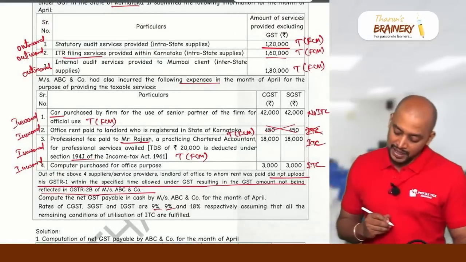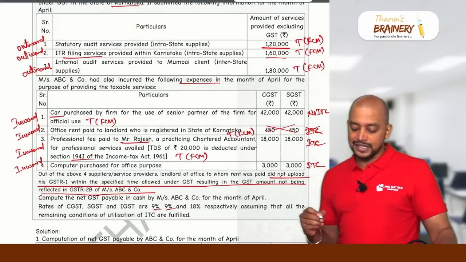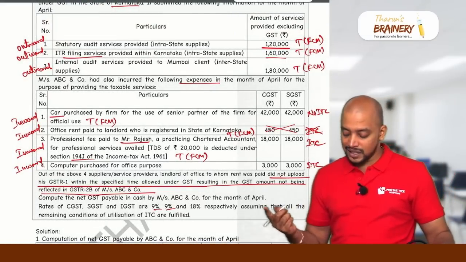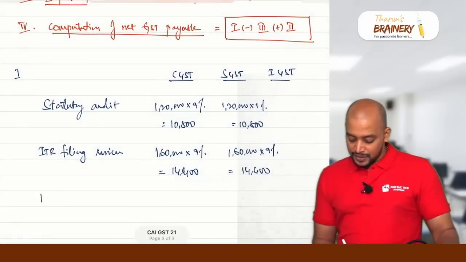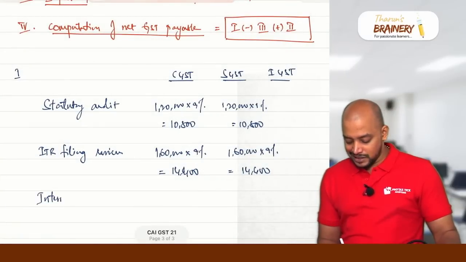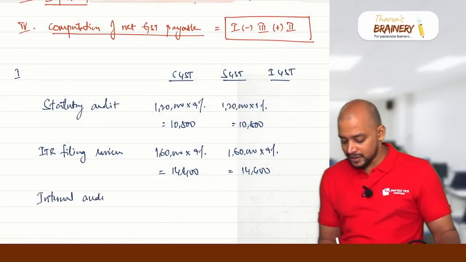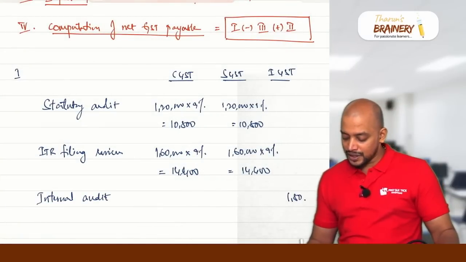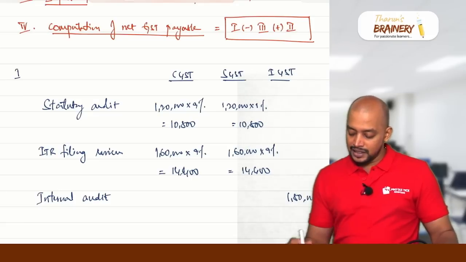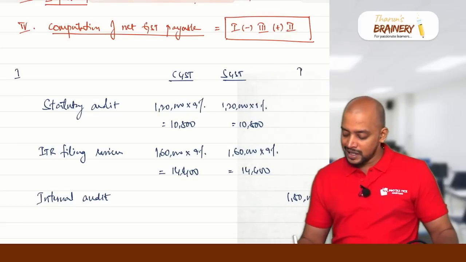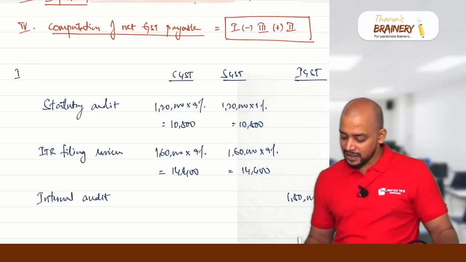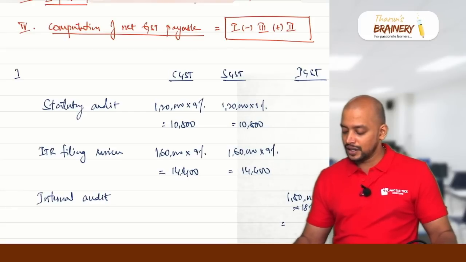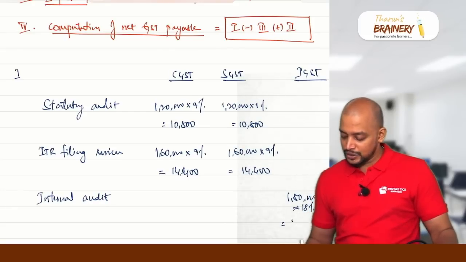Then the next one is internal audit services, that is interstate, 1,80,000. This will be IGST, and at what rate? IGST 18%, so 1,80,000 into 18%, that comes to 32,400.